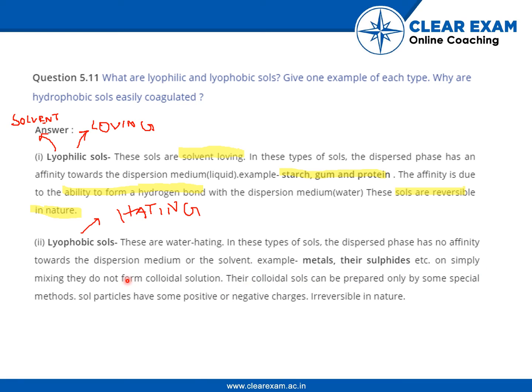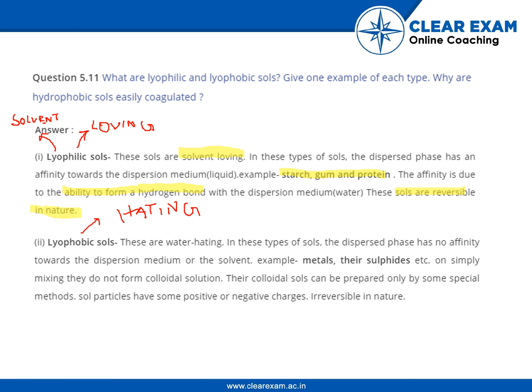On simply mixing, they do not form a colloidal solution because they do not want to. The dispersion medium and the dispersed phase do not get along. So they do not easily form a colloidal solution. Their colloidal sols can be prepared only by some special methods. Sol particles have some positive or negative charges, and these are irreversible in nature.